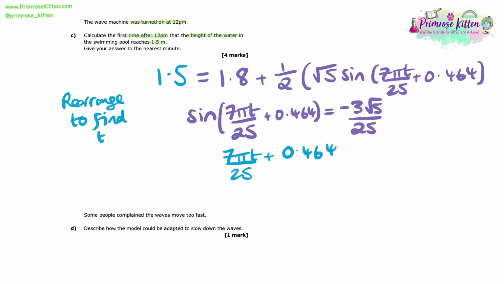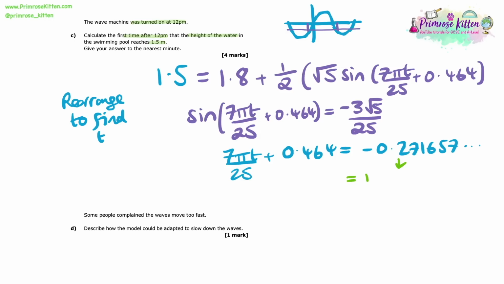So now if we do inverse sine of this, I end up getting that 7 pi t over 25 plus 0.464 is equal to minus 0.271657. Now there are going to be other potential solutions as well. We had this negative value of sine, and you can see it cuts at several points along the curve. That negative value, though, is going to give us a negative time, and we don't want that. So let's use the first positive value.